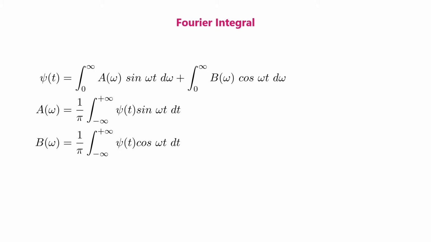Now the Fourier integral equation becomes psi(t) equal to integral 0 to infinity a(omega) sine omega t d omega plus integral 0 to infinity b(omega) cos omega t times d omega. And a(omega) is equal to 1 by pi integral minus infinity to plus infinity psi(t) sine omega t dt, and b(omega) is equal to 1 by pi integral minus infinity to plus infinity psi(t) cos omega t dt.